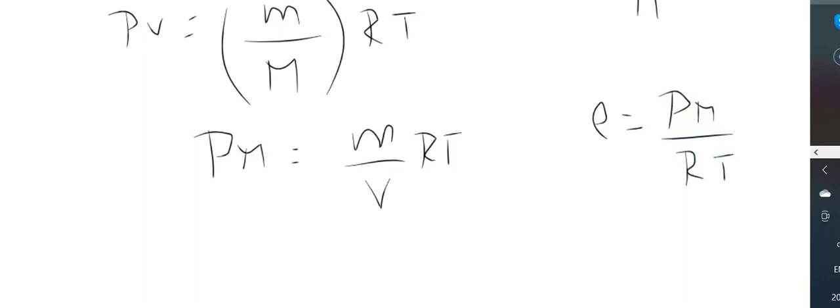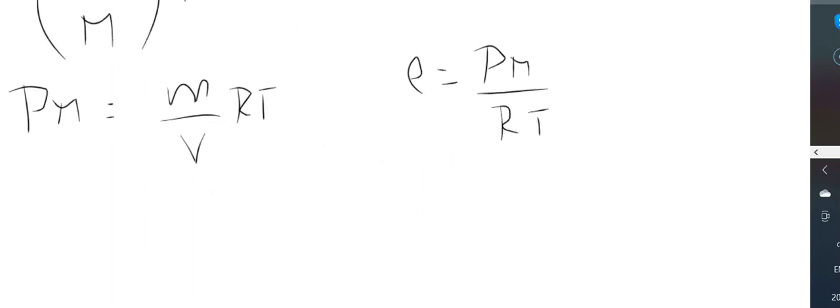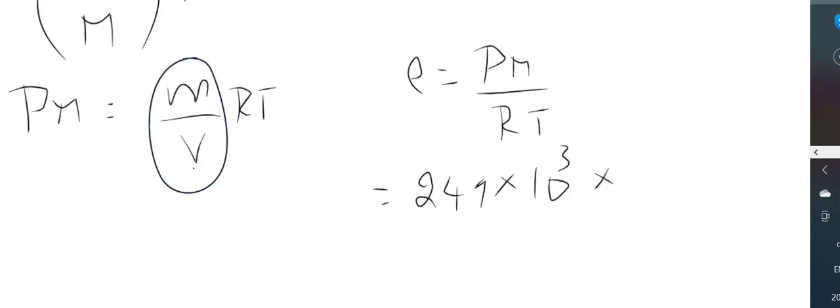Alright. So now we know all the values P, M, R and T. We can quickly substitute that. So 249 into 10 to the power of 3, into, see children, I substituted M by V, which is nothing but rho. So I am bringing P by M. So from this, PM by RT is equal to rho. That is what we have done.